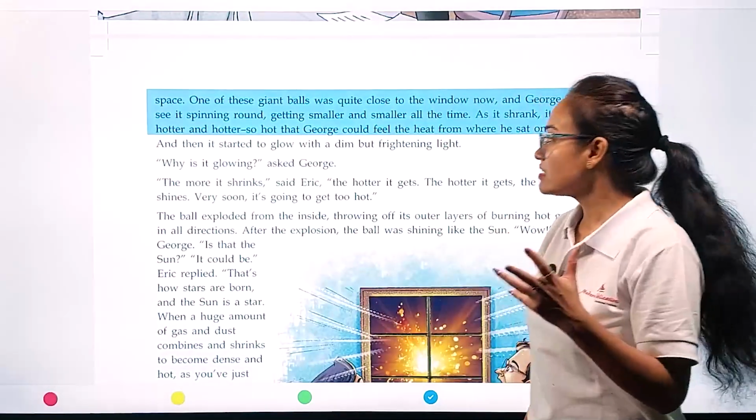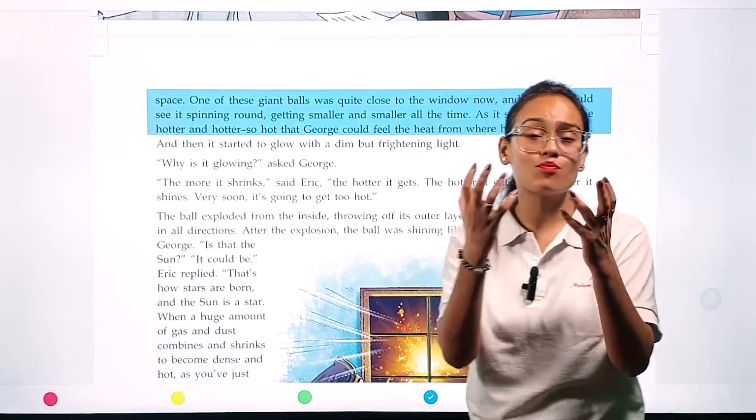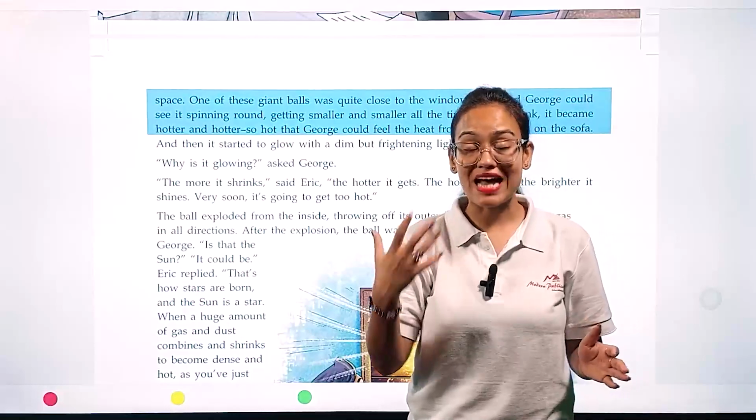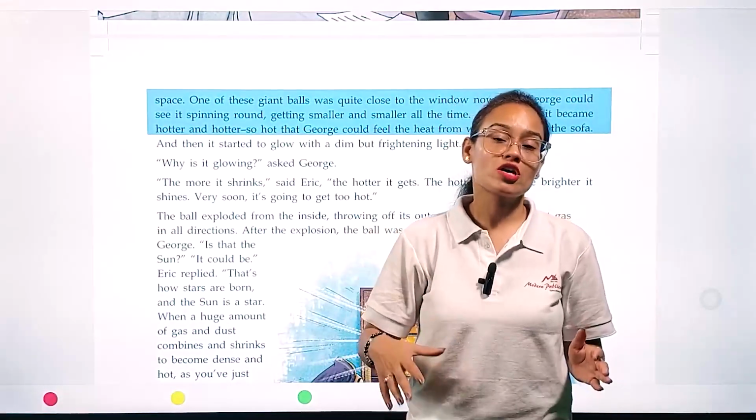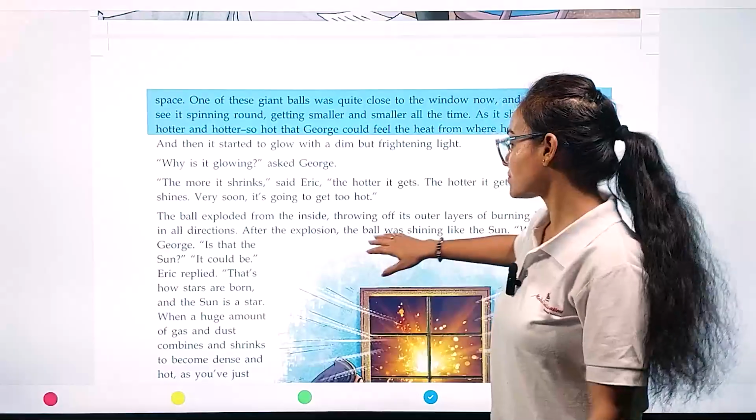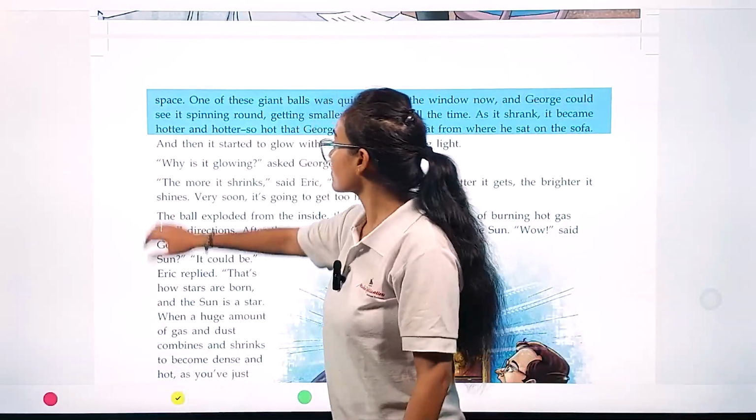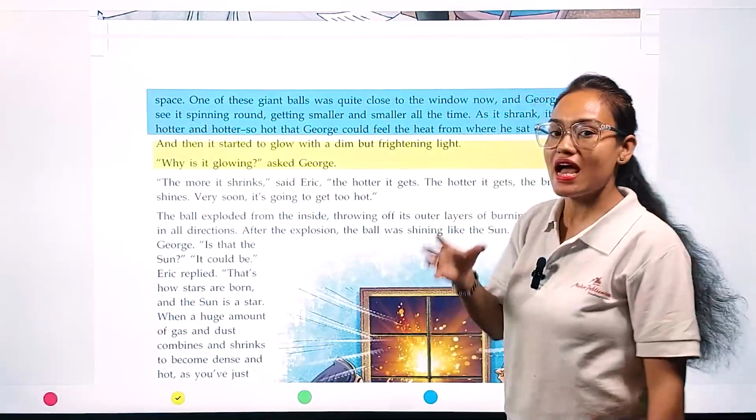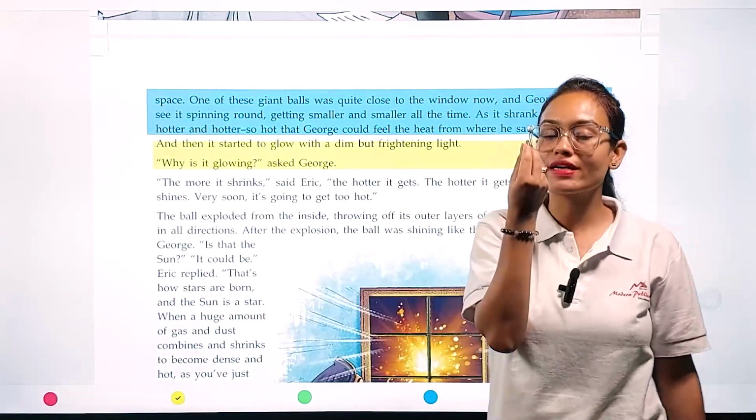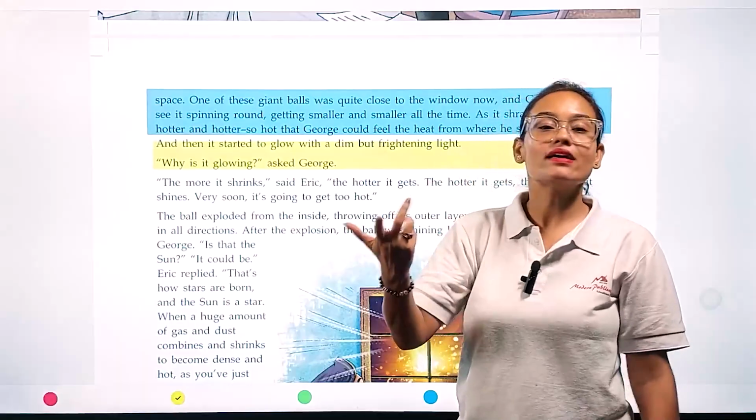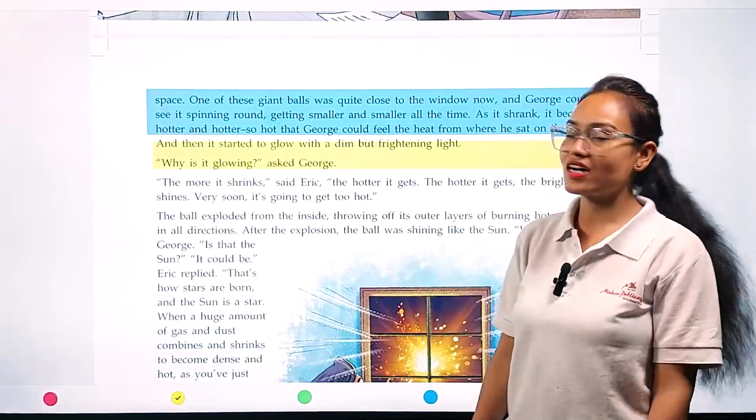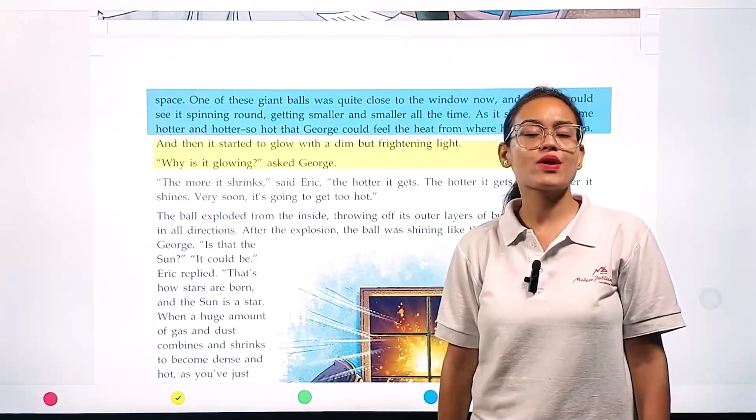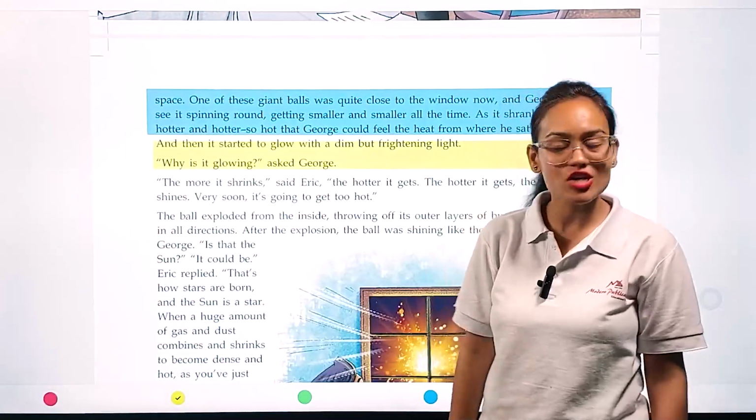The balls were so hot that George could feel the heat where he was sitting. And then it started to glow with a dim but frightening light. Those small gigantic balls started glowing. Why is it glowing? asked George, surprised. He immediately asked Cosmos and Eric why these balls are shining.